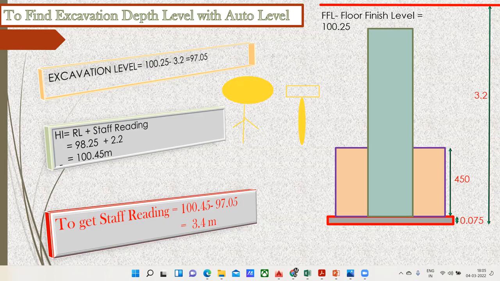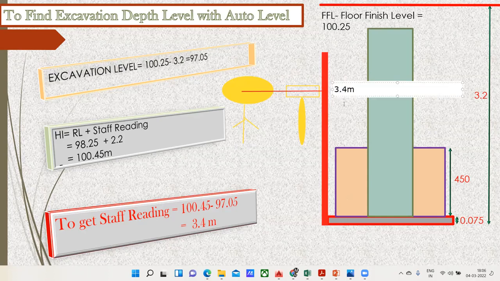When I do the excavation, I'm going to make use of the leveling staff. Anyhow, in the next lecture, I'll explain in a better way. So when I keep my leveling staff at this bottom, and I see through this auto level, the staff reading has to read 3.4 meter.